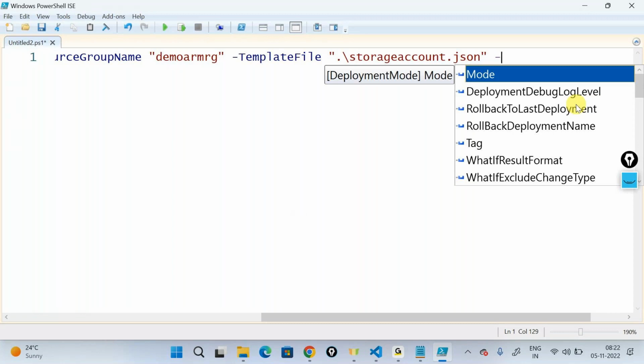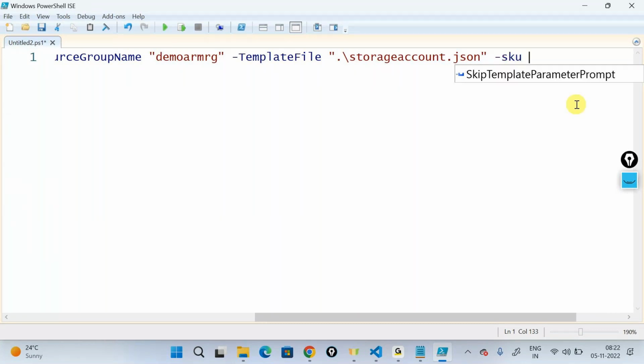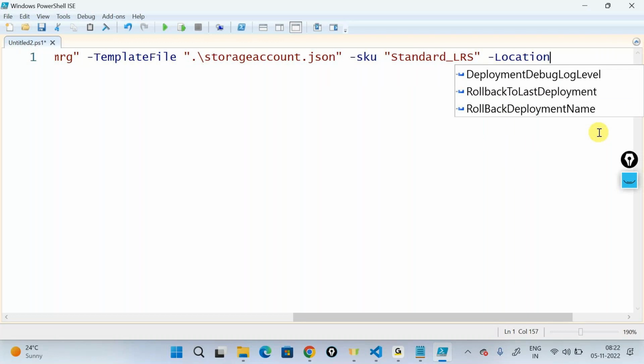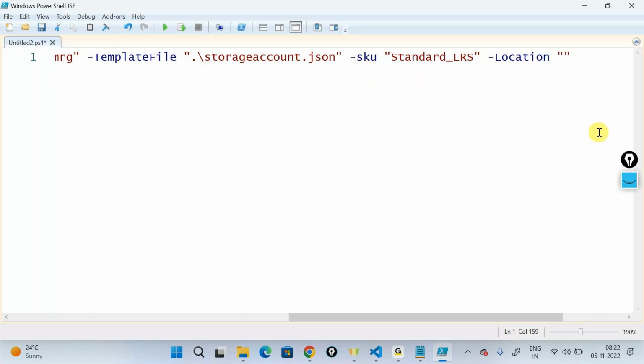So I'll say hyphen SKU, and I'll say SKU being something like Standard_LRS, and I'll say location. For the location, I'll go ahead and give East US 2.